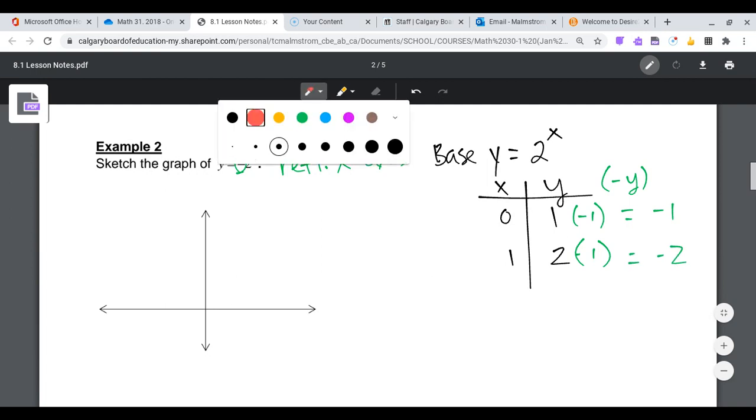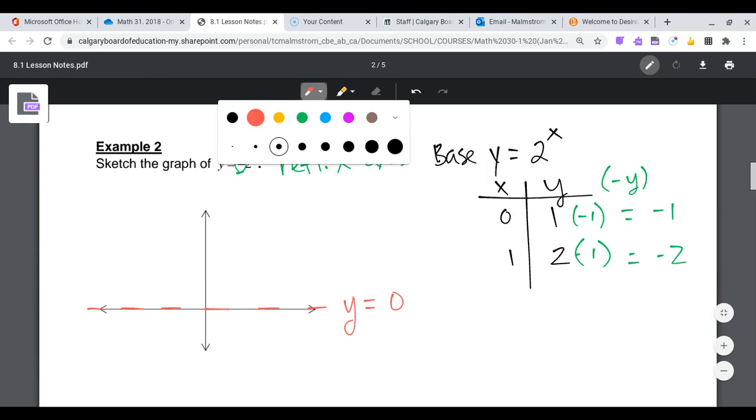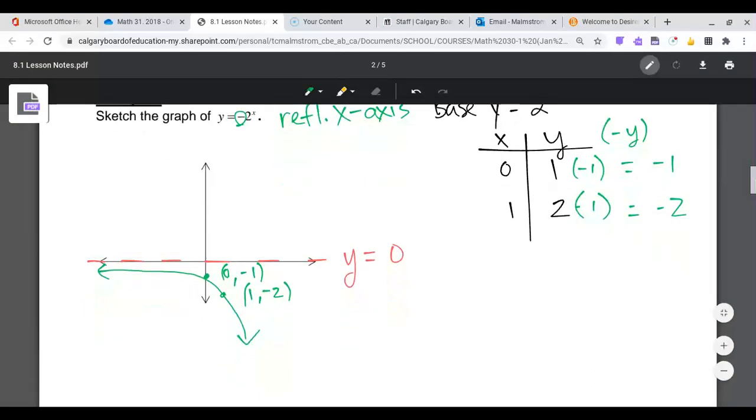My horizontal asymptote's actually not going to move. It's going to stay there because I have no k value. And so I have 0, negative 1. And I have the point 1, negative 2. And I should see the graph being below that asymptote and headed downwards.